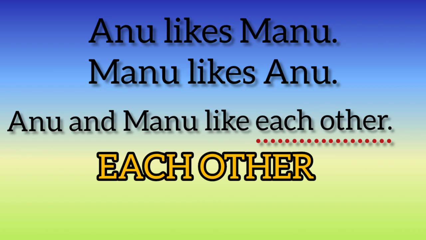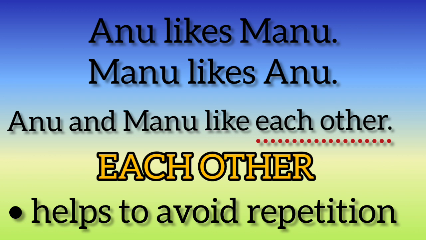Here in the sentence, Anu likes Manu and Manu likes Anu. So both the persons are doing the action, right? They are receiving the benefit. So we use each other to show that each person in a group does something to others. Each person receives the benefits of the action. Like in this sentence, Anu and Manu like each other. So the reciprocal pronoun helps to avoid the repetition.